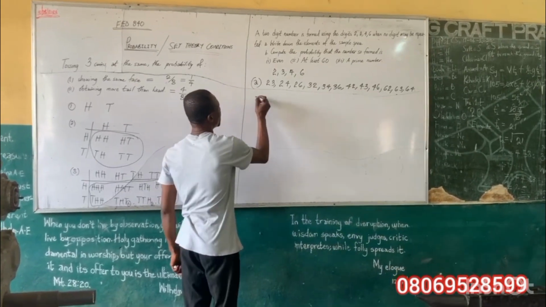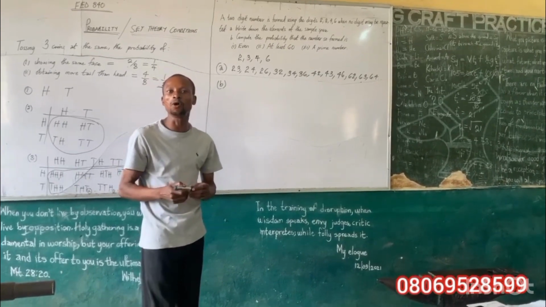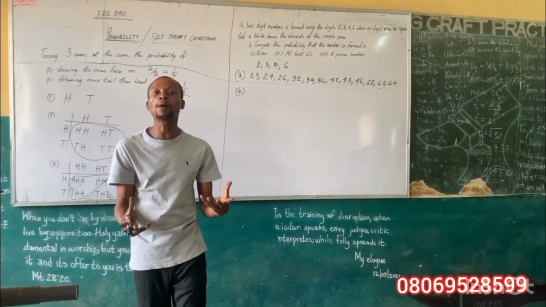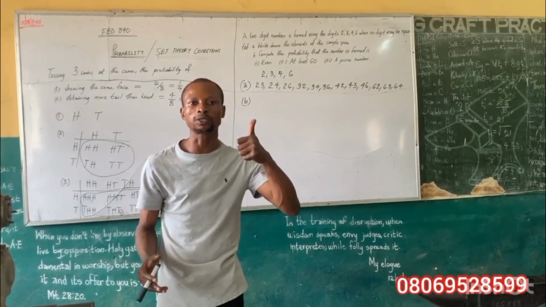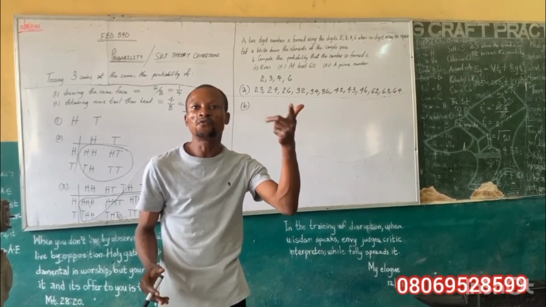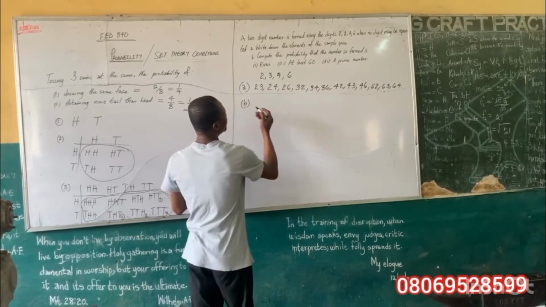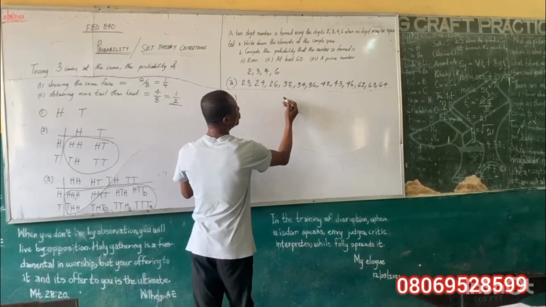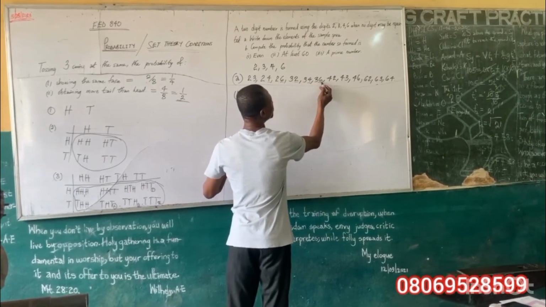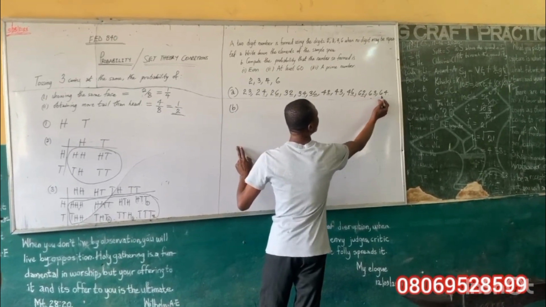Let's see the B part. The B says, even number. What are even numbers from our elements? Even numbers are numbers that are divisible by 2. Numbers that end with what? 0, 2, 4, 6, 8. So let's see. These end with 4, this ends with 6, this ends with 2, this ends with 4, this ends with 6, this ends with 2, this ends with 6, this ends with 2, this ends with 4.